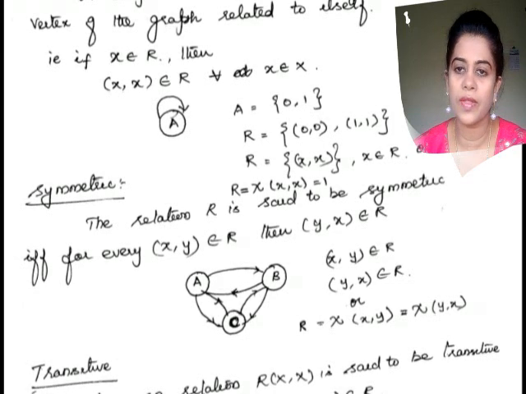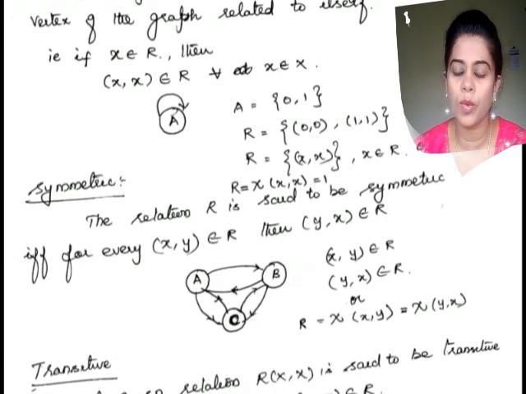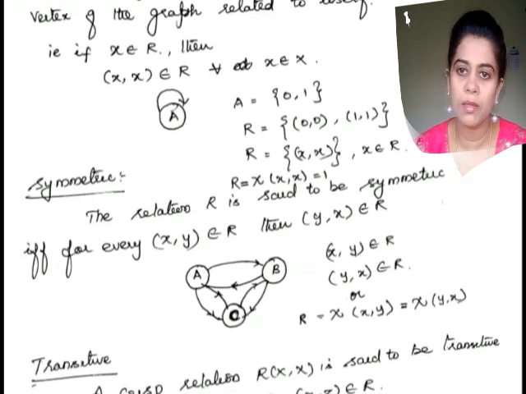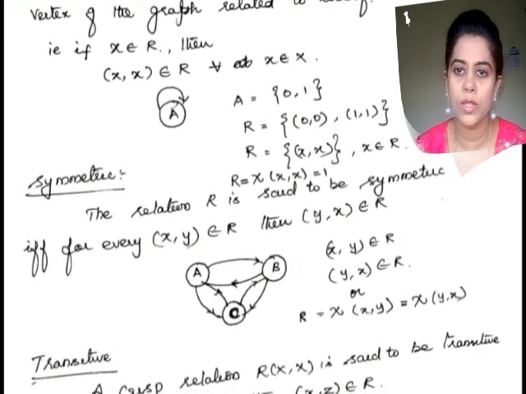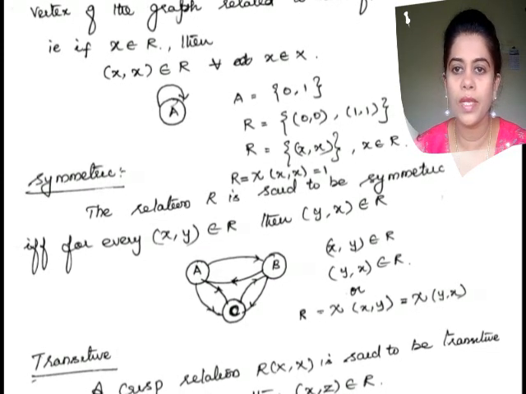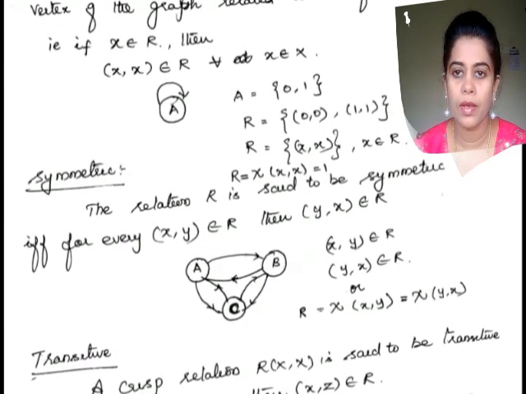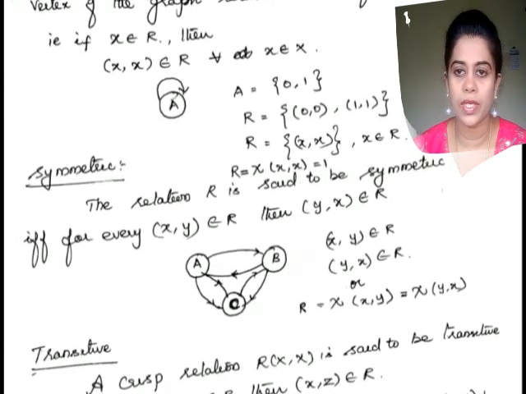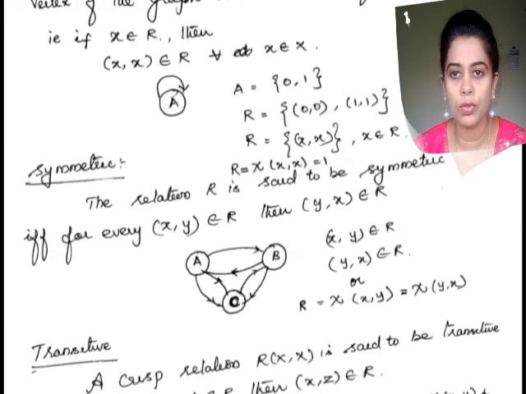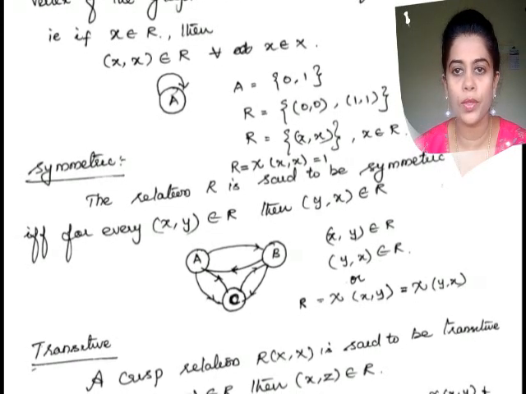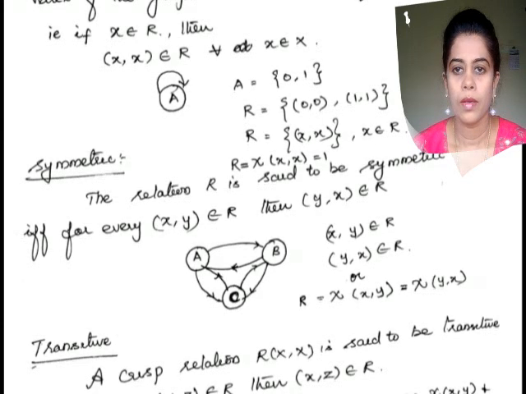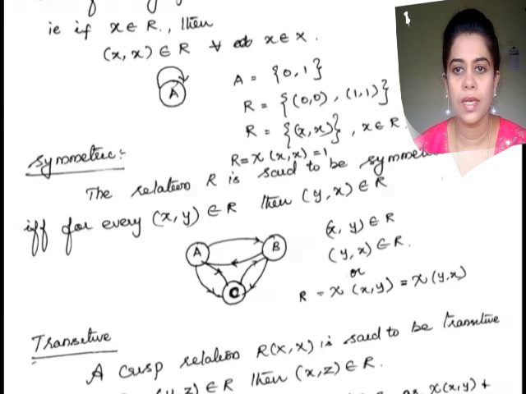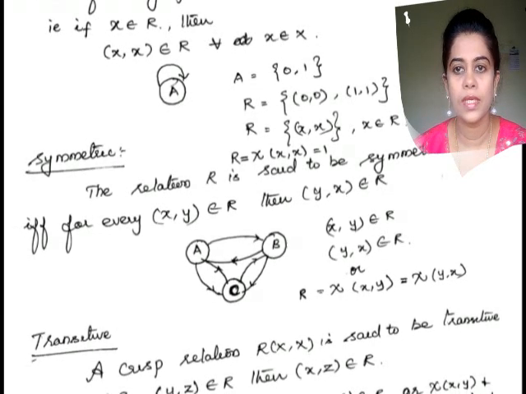If there is a point from A to B, and in the same way there is a point from B to A, which means A relates to B and B relates to A. The same applies in the other relations. If there is a point from A to B, definitely there is a point from B to A. Similarly, if there is a point from B to C, there is a point from C to B.